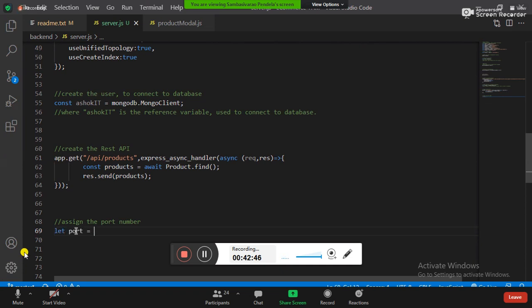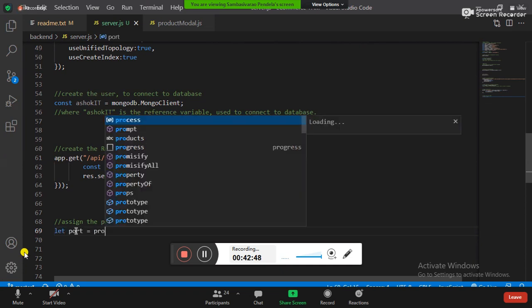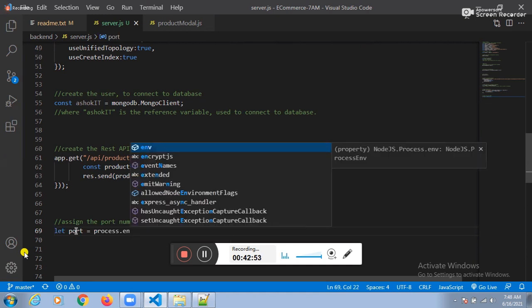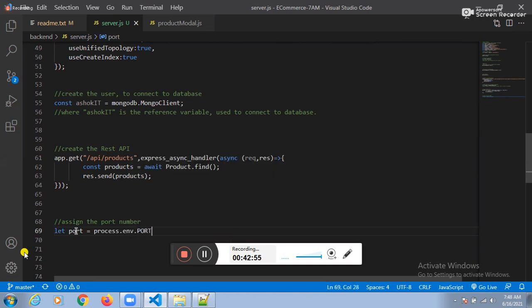Let the port equal to process.env.PORT. This port number is assigned by the AWS server. Whatever the port number is, it is assigned by the AWS server. Fine. And one more point.